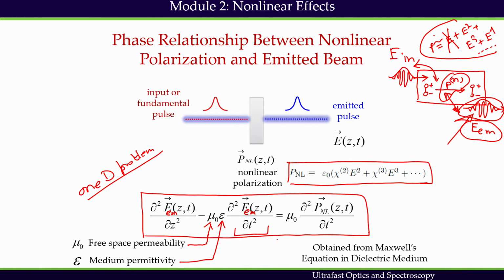So, each term is now familiar to us, and this equation is obtained from Maxwell's equation in dielectric medium. We will find out the derivation for this equation later, but this equation will be very useful to correlate the electric field generated due to induced polarization PNL.